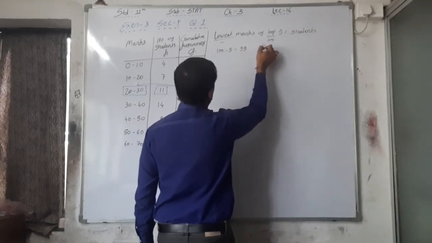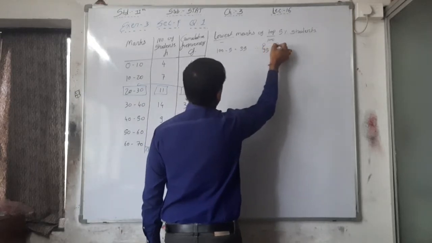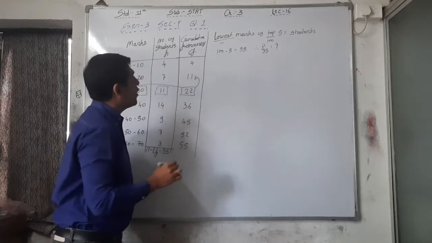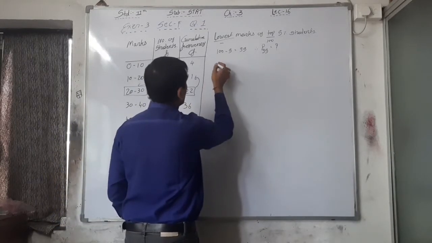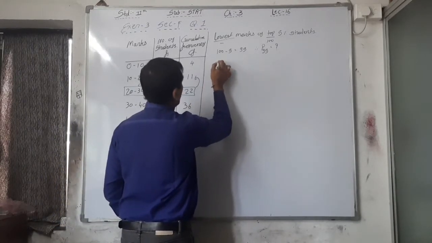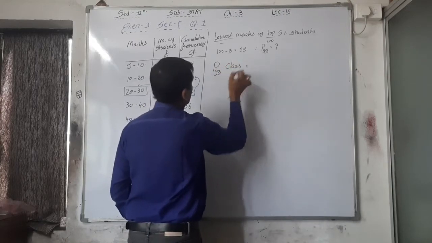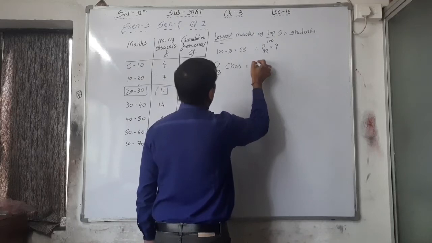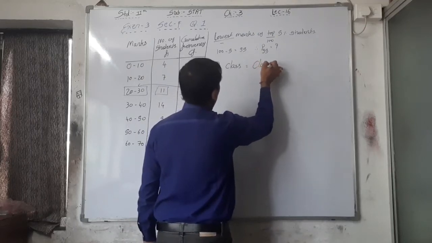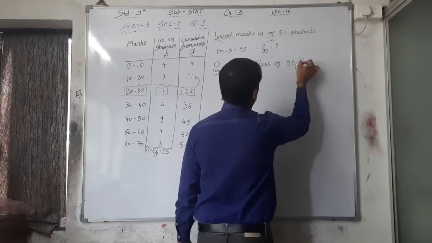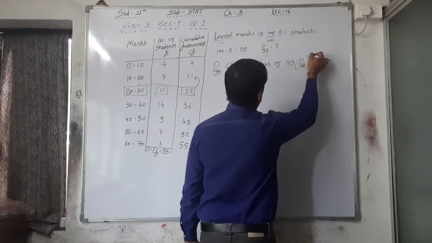Therefore we have to find out here P95. Okay, so P95 means what? First of all, we have to find out P95 class is equal to class of 95n by 100 observation,